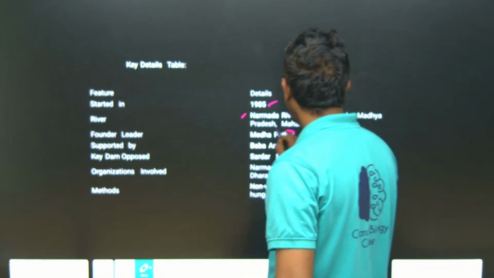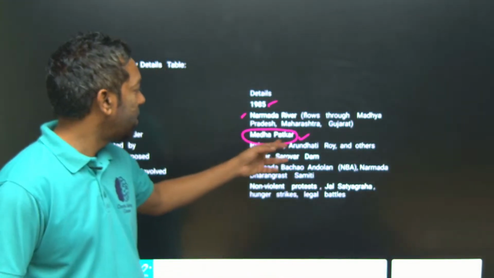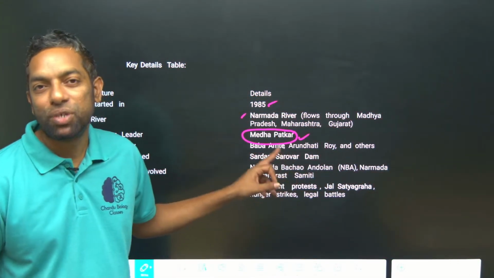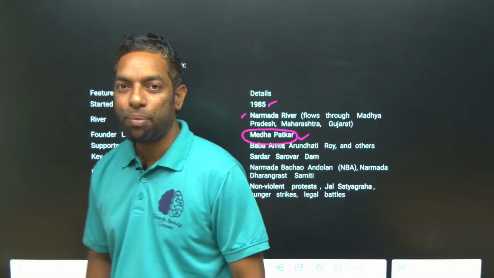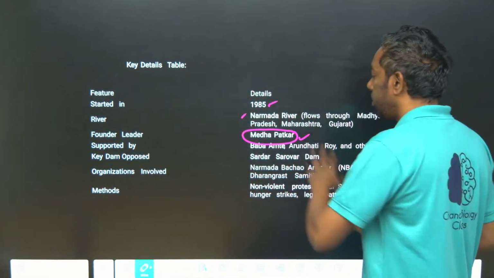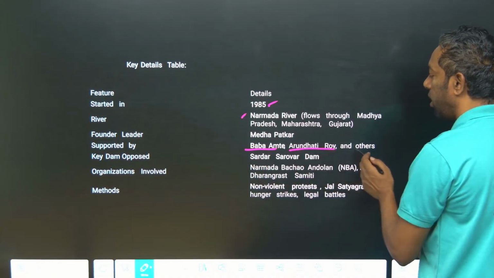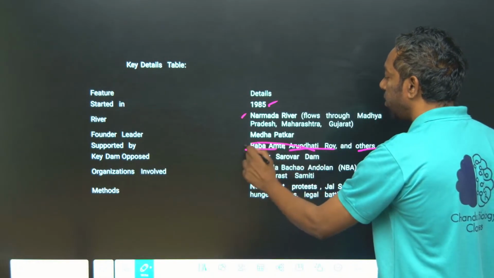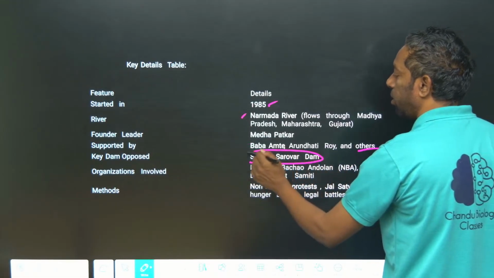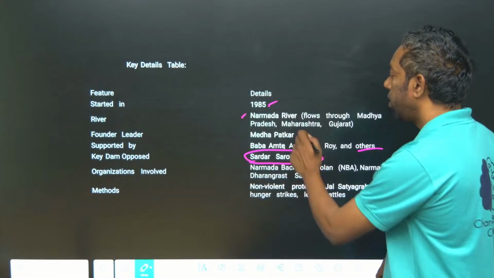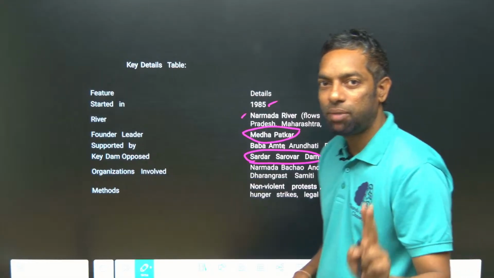The leader is Medha Patkar. This is the most important. Medha Patkar fought for many long years for this dam. It was supported by Baba Amte, Arundhati Roy and others. The dam is the Sardar Sarovar Dam, and Medha Patkar. These two names are most important for the Narmada Bachao Andolan.